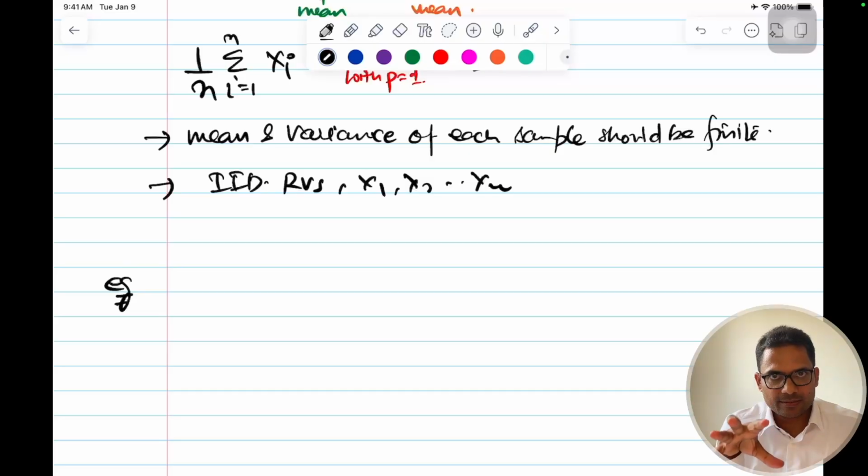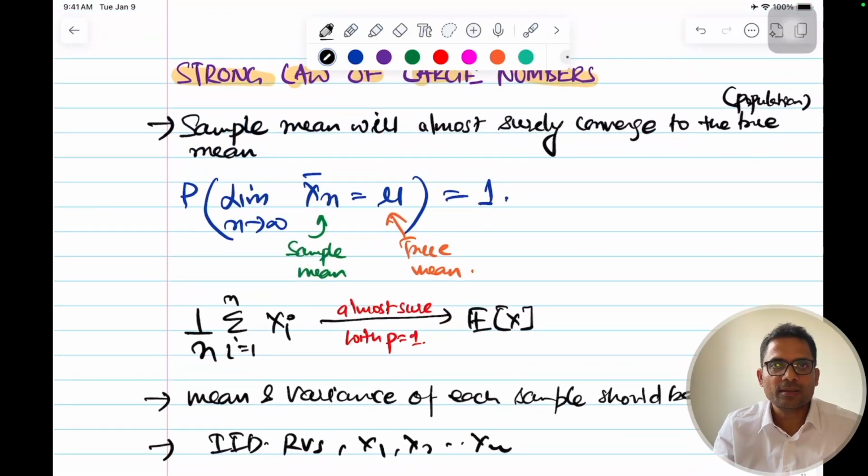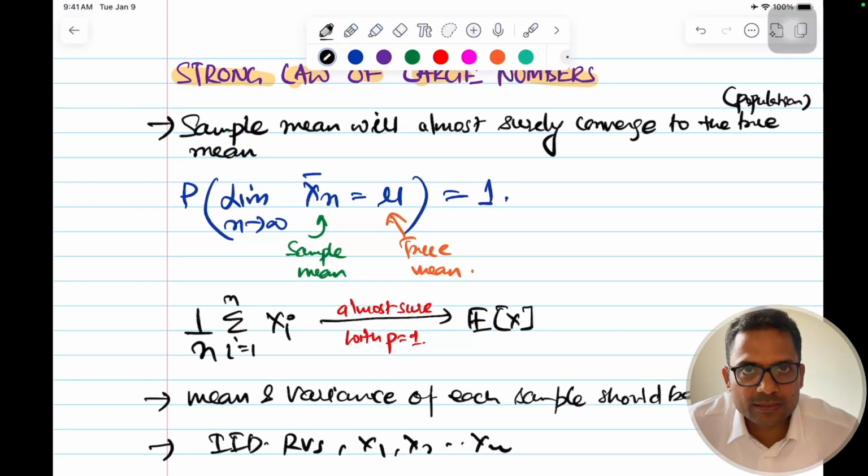This gives confidence that when these models are tested on unseen data, they will give accurate results. This is an application of the strong law of large numbers.